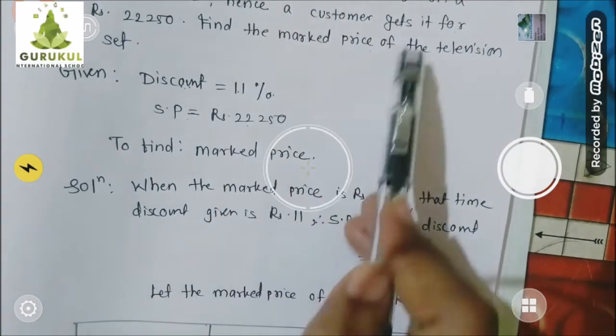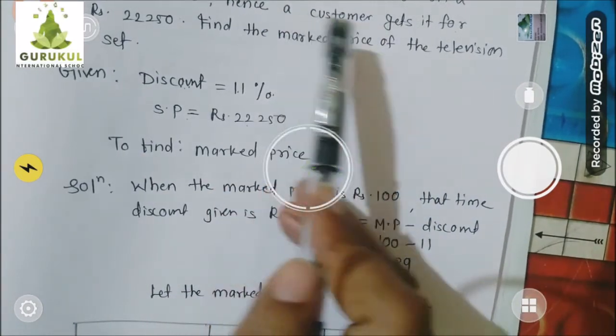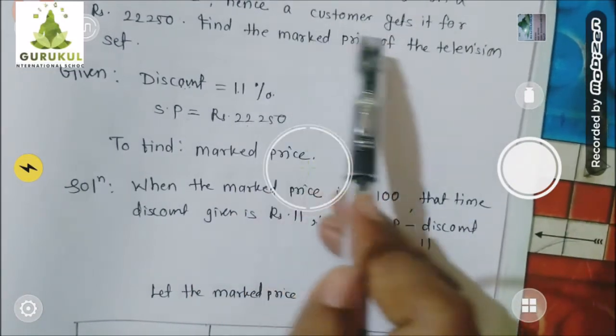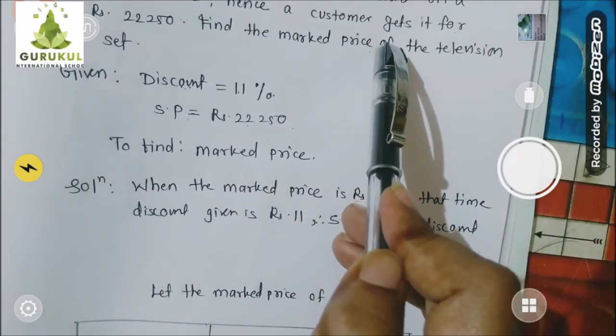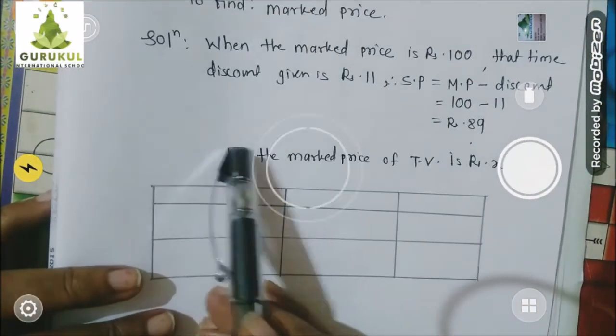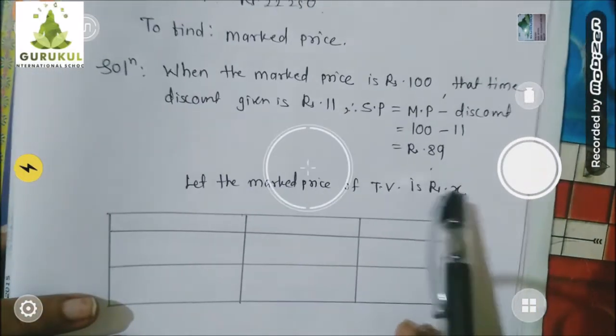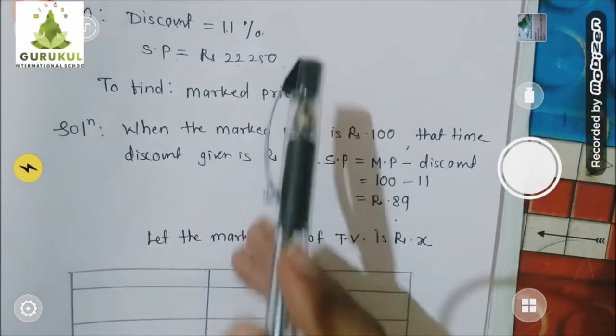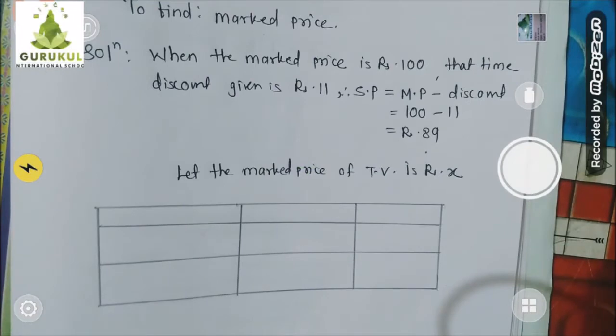We don't know this. We don't know what the mark price would be. So let's assume that the mark price is X when the selling price is this. So I am writing, let the mark price of the TV set be rupees X when the selling price is this. Now let's write down the information.